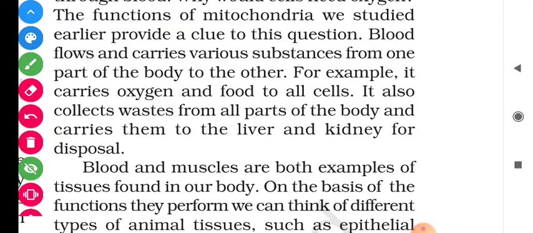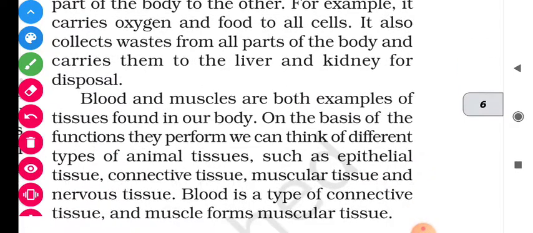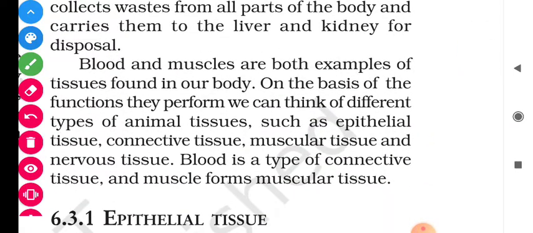For example, it carries oxygen and food to all the cells. Blood is a food and oxygen provider to all the cells. Also, the blood carries wastes from the cells and transports them to the liver and the kidney, and then they are disposed into the urinary bladder, which is a waste storage of our body.